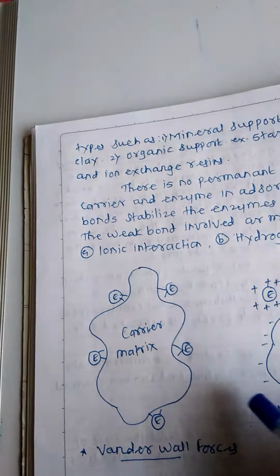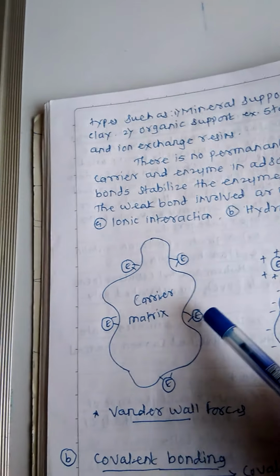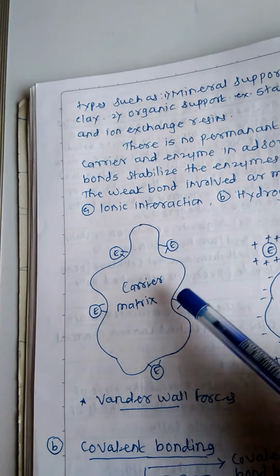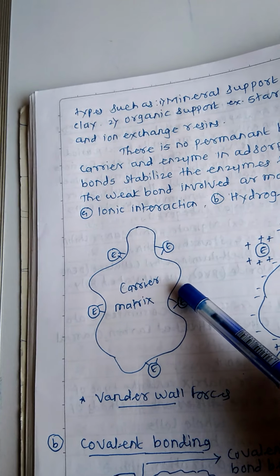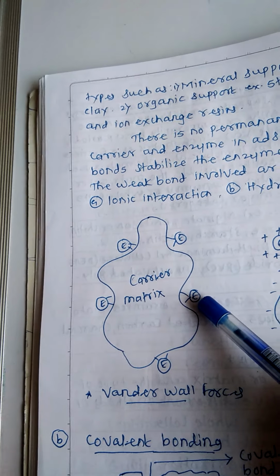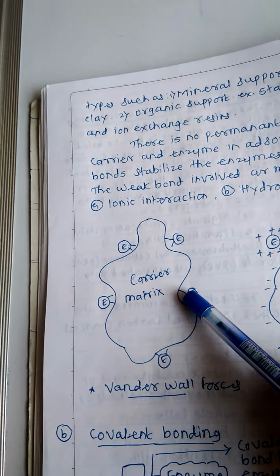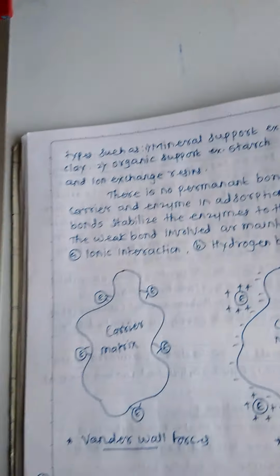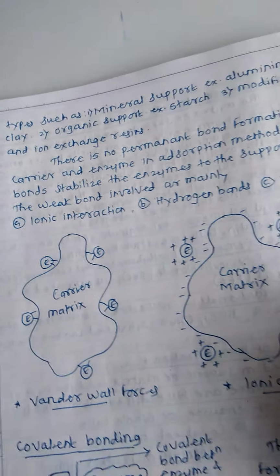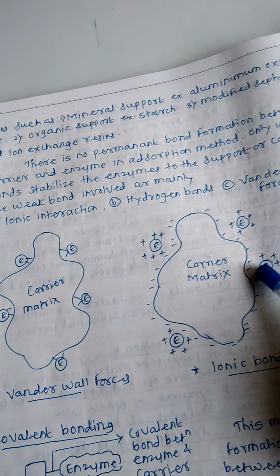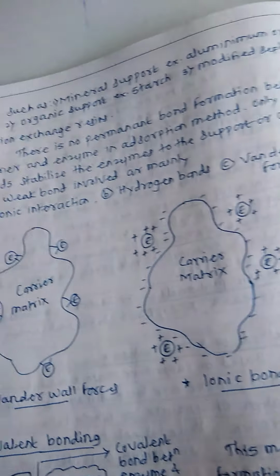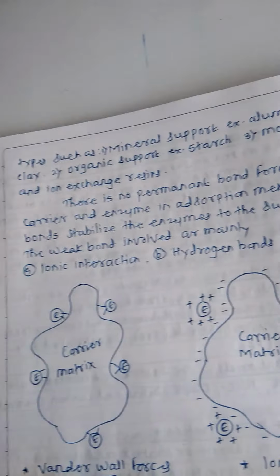Okay, here in the diagram, these are the enzymes which are adsorbed on the surface of the carrier matrix, attached on the surface of the carrier matrix. Now it is called adsorption. Okay, what is adsorption? The enzyme attaches to the surface of the carrier matrix. Now this process is called adsorption.